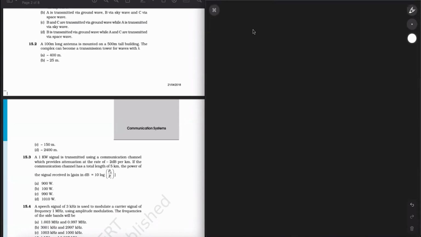Basically, the total length of the antenna should be at least equal to lambda by 4. This is what the theory is, and this is what you have to use for questions like this when they don't give you the minimum or maximum terms, but the idea is the same: the length should be minimum lambda by 4, and then you just equate it. The length of the building has been given to us as 500 meters.